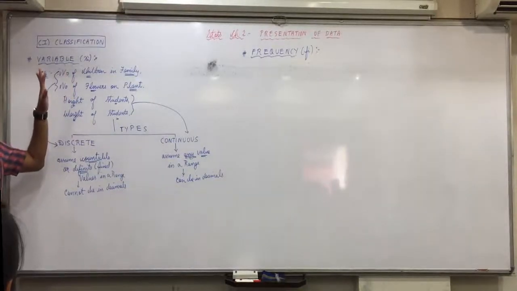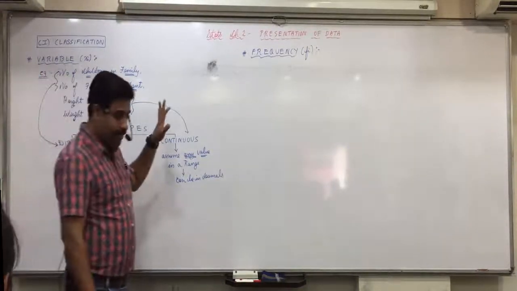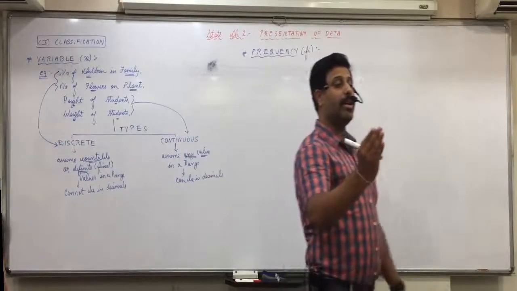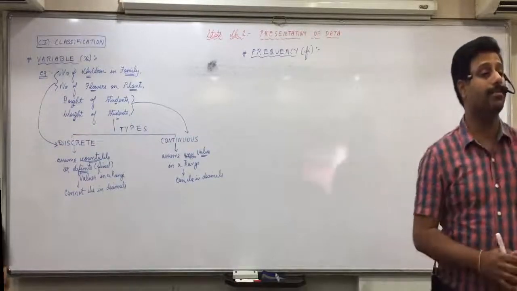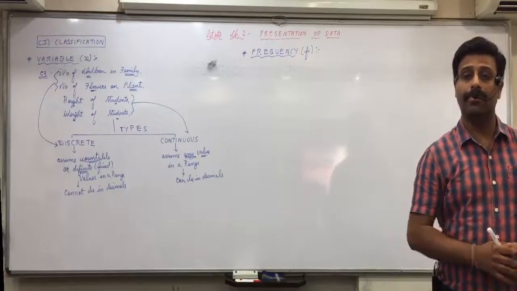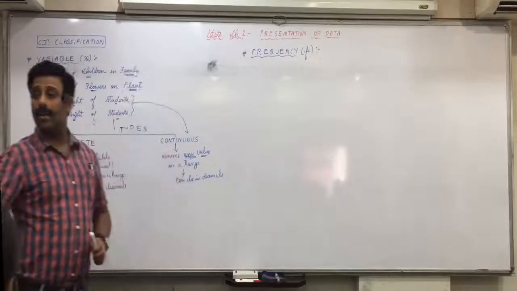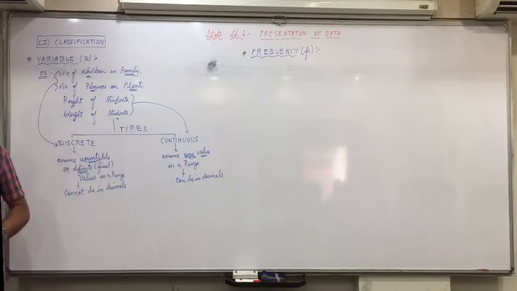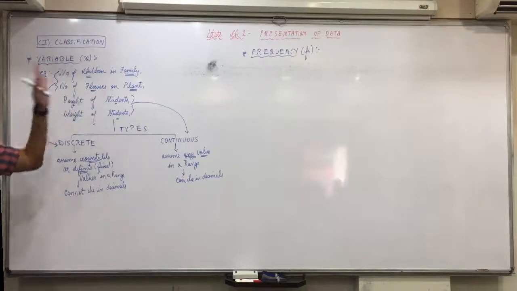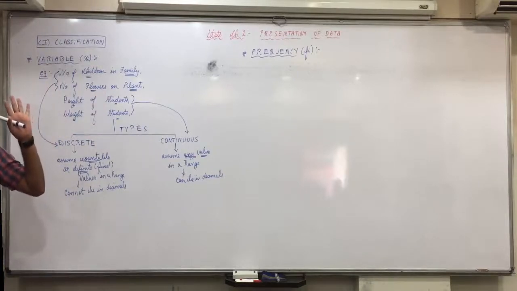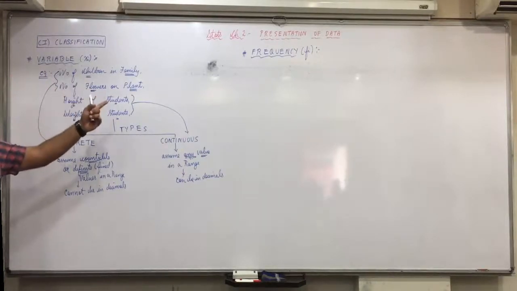Okay, the number of repetitions of a particular value of variable. One more time, repeat it. The number of repetitions of a particular value of variable is called frequency. Is everyone clear with that? And it is denoted as Fi.